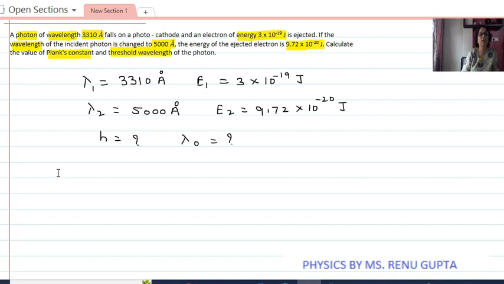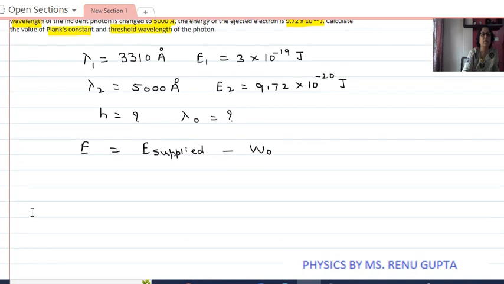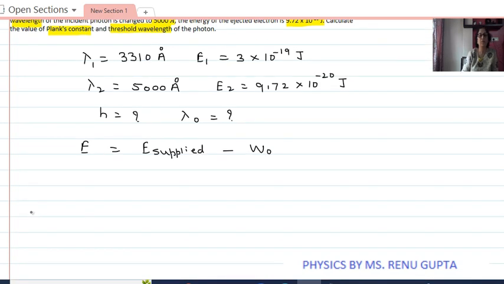Now here we know that the energy with which electron is ejected is given by energy supplied minus work function. So here energy with which electron is moving is given by E1 is equal to hc by lambda 1 minus work function, and for second part it is E2 is equal to hc by lambda 2 minus work function.